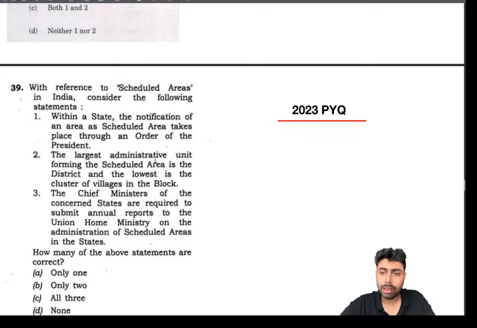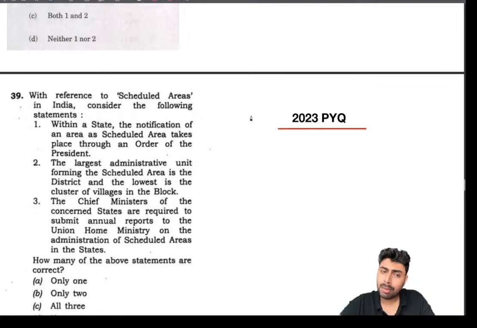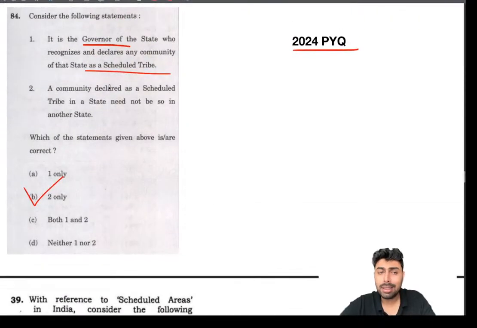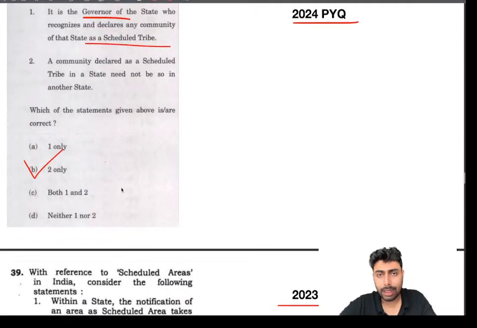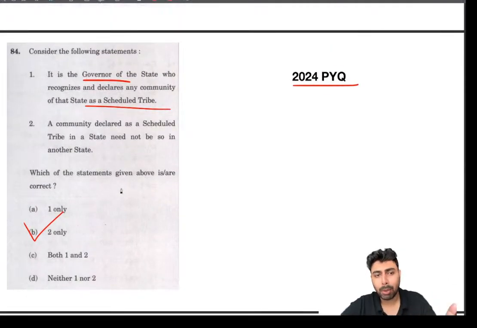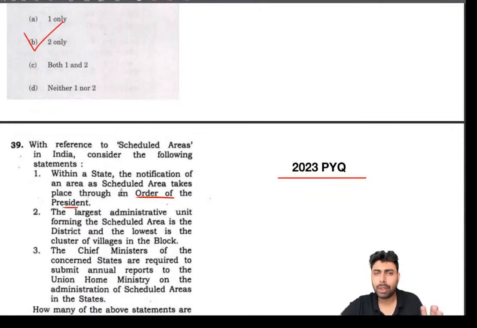This question, look at it. This has been asked in 2024. Just a year before that, the same question has been asked about scheduled areas. Within a state, notification of an area as a scheduled area takes place through an order of the president. Same logic. This is asking about scheduled tribe declaration, and this is regarding scheduled area. But the concepts are the same only. Whether the declaration or recognition of a community as a scheduled tribe or declaration of a scheduled area, the concepts are the same only. It's the president who is doing that.